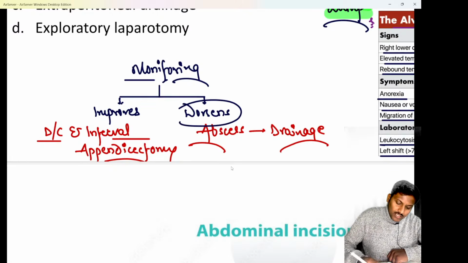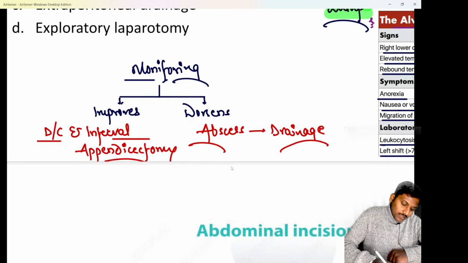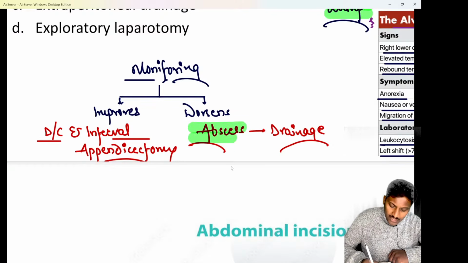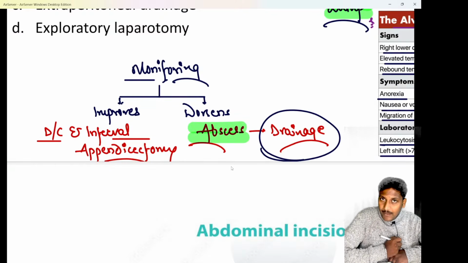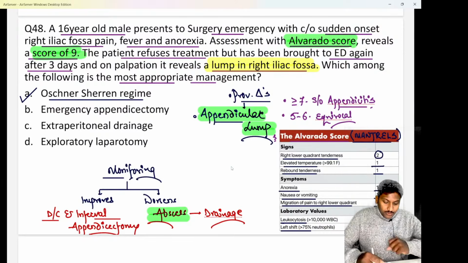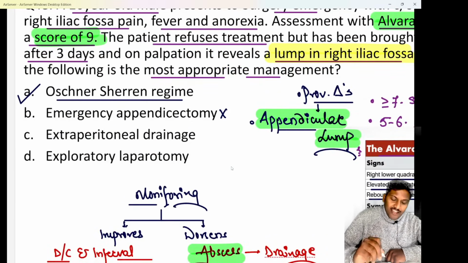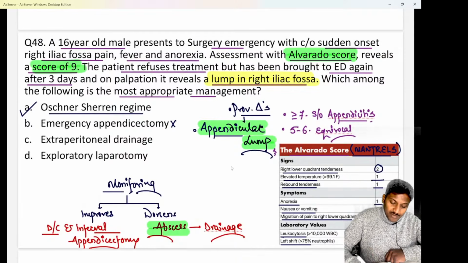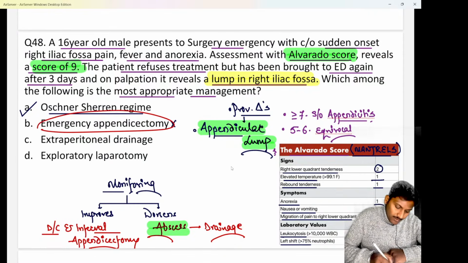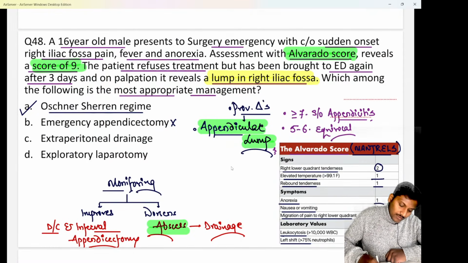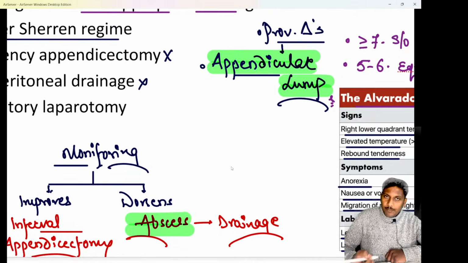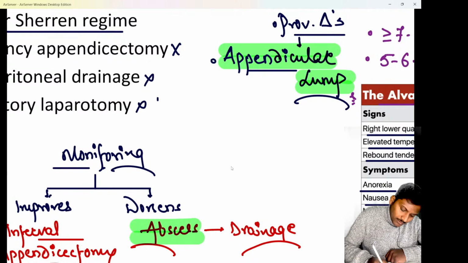Whereas if the patient's condition worsens, then we have to think about a diagnosis of appendicular abscess. And if it is an appendicular abscess, the treatment will be an extraperitoneal drainage. Hopefully clear. So do remember, emergency appendectomy would have been done if the patient had appendicitis with an immediate risk of perforation, like in pregnancy. Appendicitis in pregnancy is treated by an emergency appendicectomy. Whereas extraperitoneal drainage is done for appendicular abscess, and exploratory laparotomy is done in case of perforation.